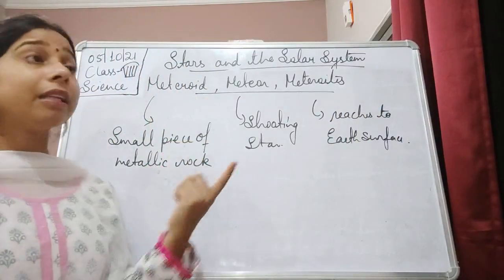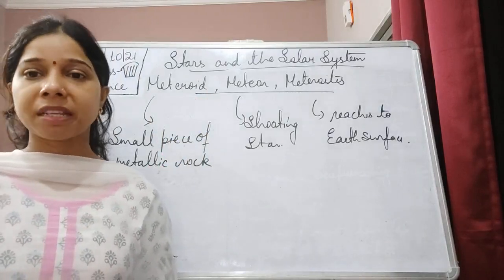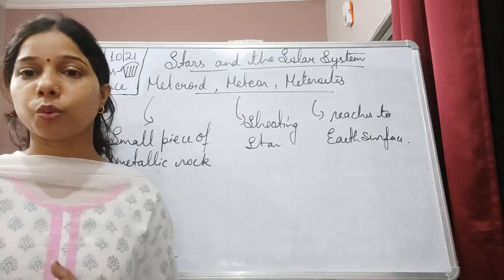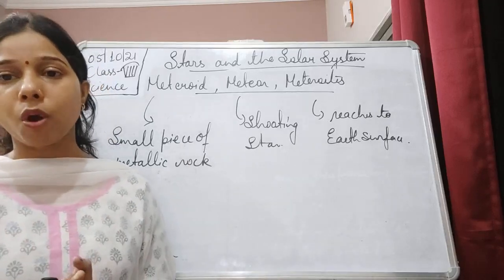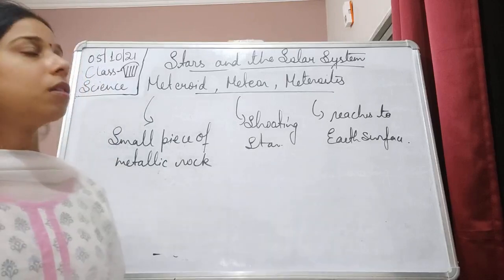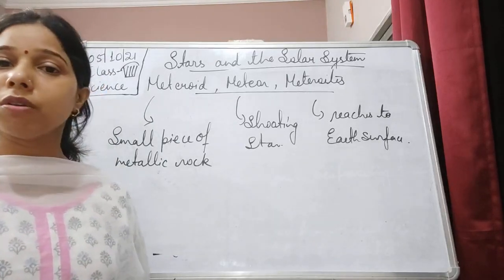A meteoroid is the metallic rock that is still in space, moving in the solar system. When, because of friction, it starts burning, that is called a meteor, and the other one is the meteorite. Okay, so this is the difference between a meteoroid, a meteor and a meteorite.